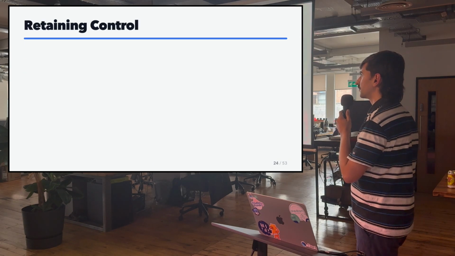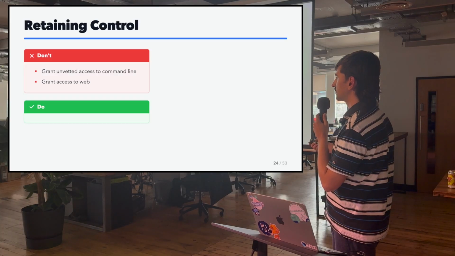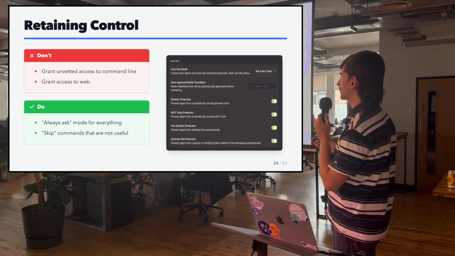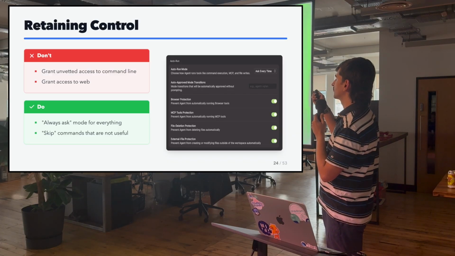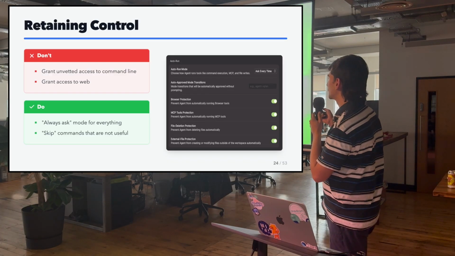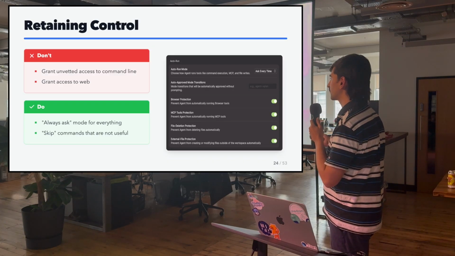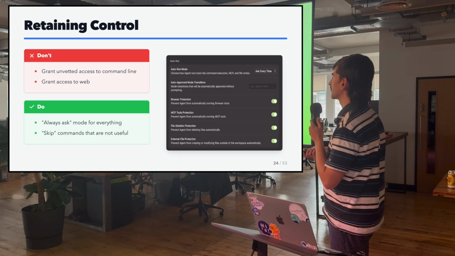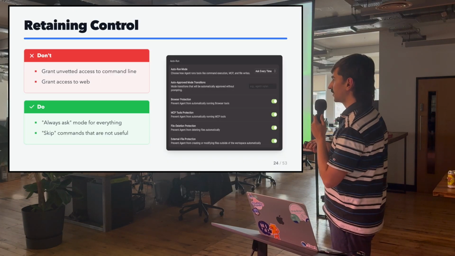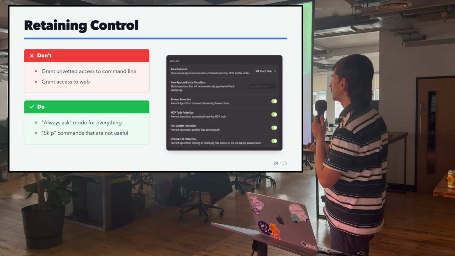Now, if you want to retain full control, you also need to access the settings page of your IDE and not enforce auto run mode. Do the opposite. Tell it to ask every time. Every IDE with AI capability has this, and some even have sandboxes, browser protection, and more granular control. And you should always review the commands that it tries to run.